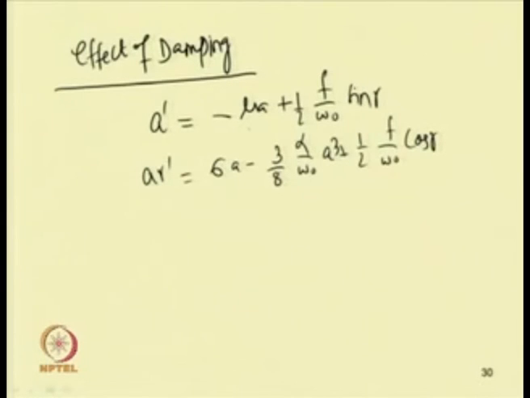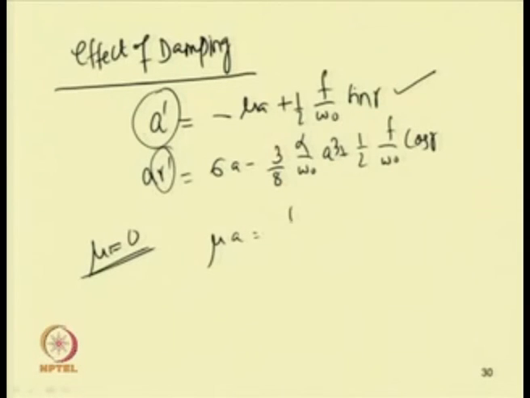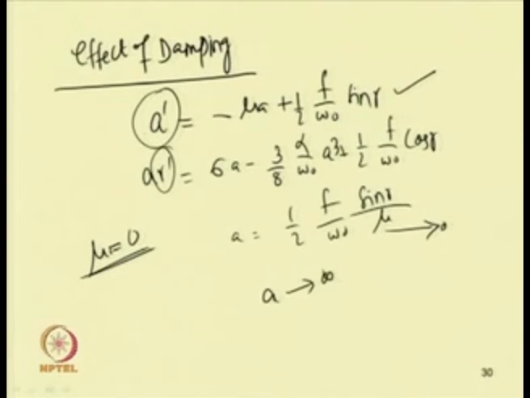If we consider mu equal to 0, that is an undamped system. From this equation for the steady state, a dash and gamma dash are 0. So, for the steady state one can see mu a equal to half f by omega 0 sin gamma, so a is equal to f by mu. If mu tends to 0, then a tends to infinity. So, for an undamped system like a linear system, the amplitude tends to infinity when there is no damping present